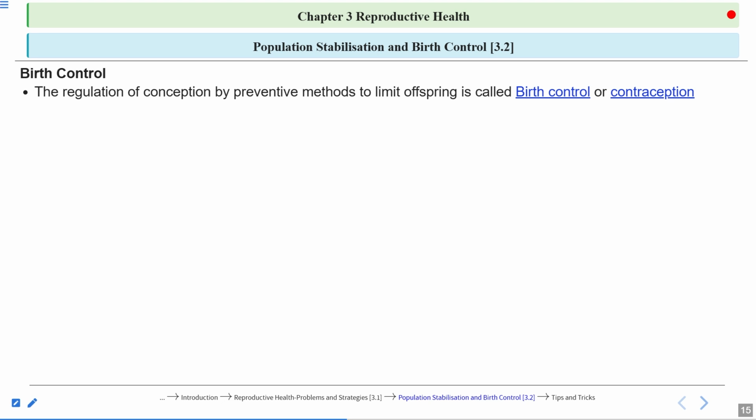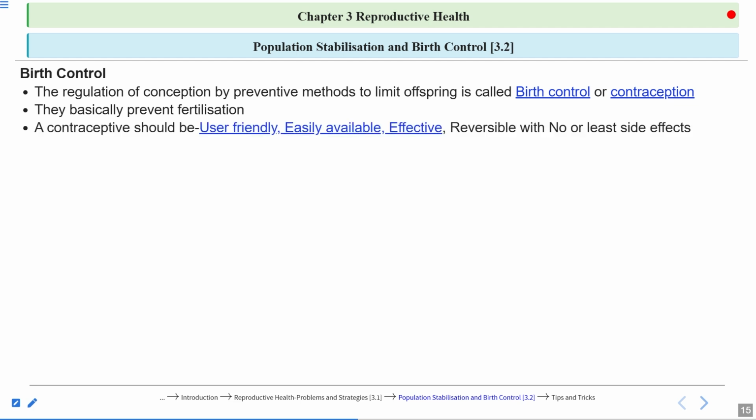These preventive measures are contraceptive methods. They basically prevent fertilization. So all these birth control methods ultimately prevent fertilization. Fertilization means fusion of the male and the female gametes. So if there is no fertilization, no zygote will be formed, no embryo will be formed and no individual will be formed.